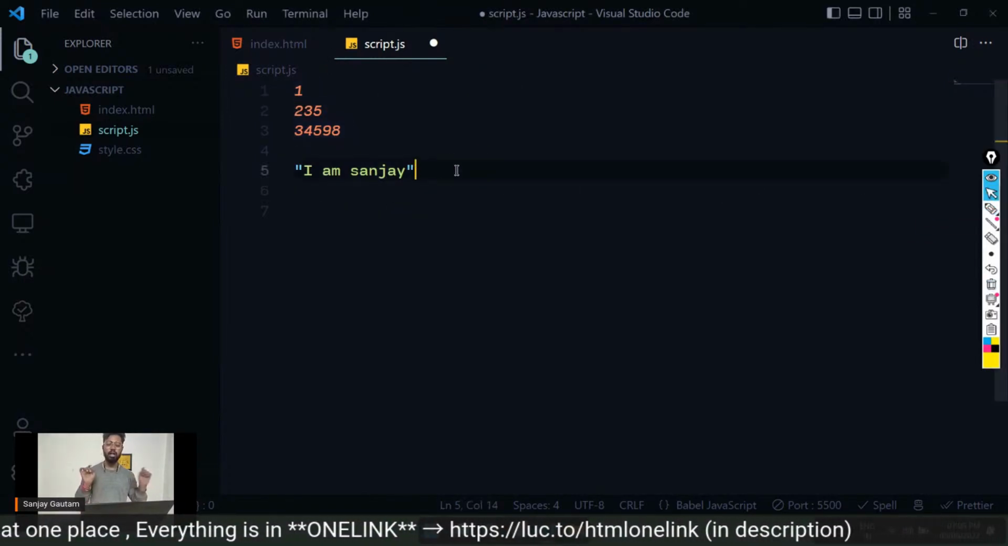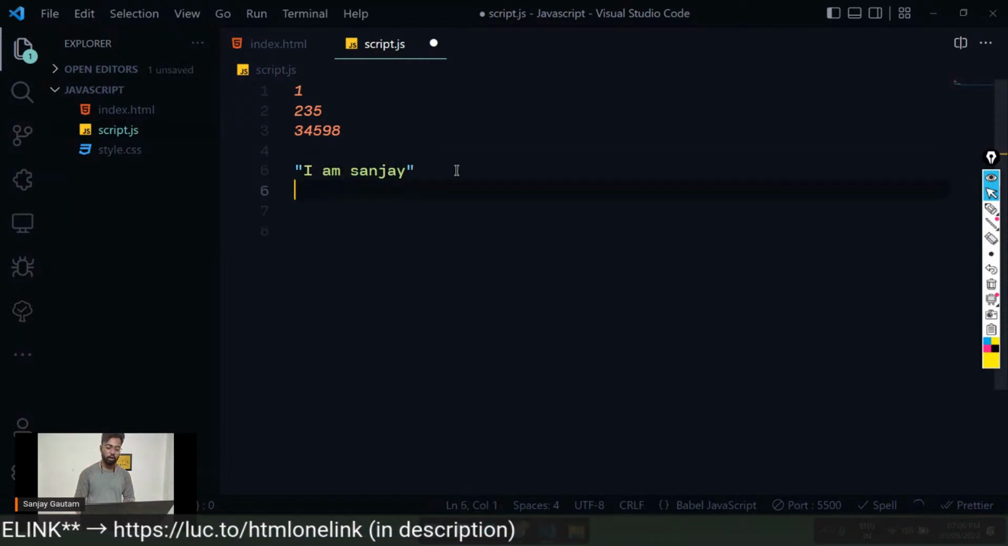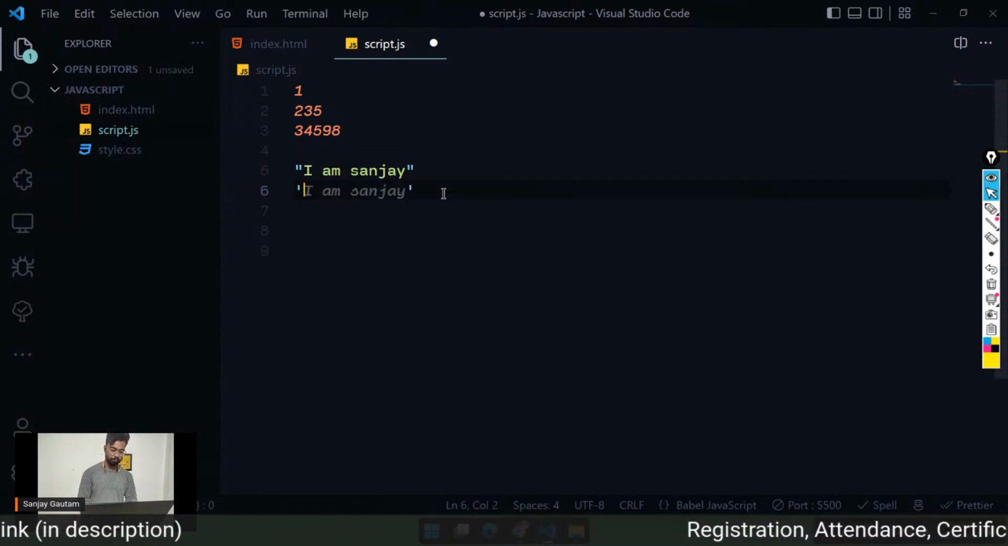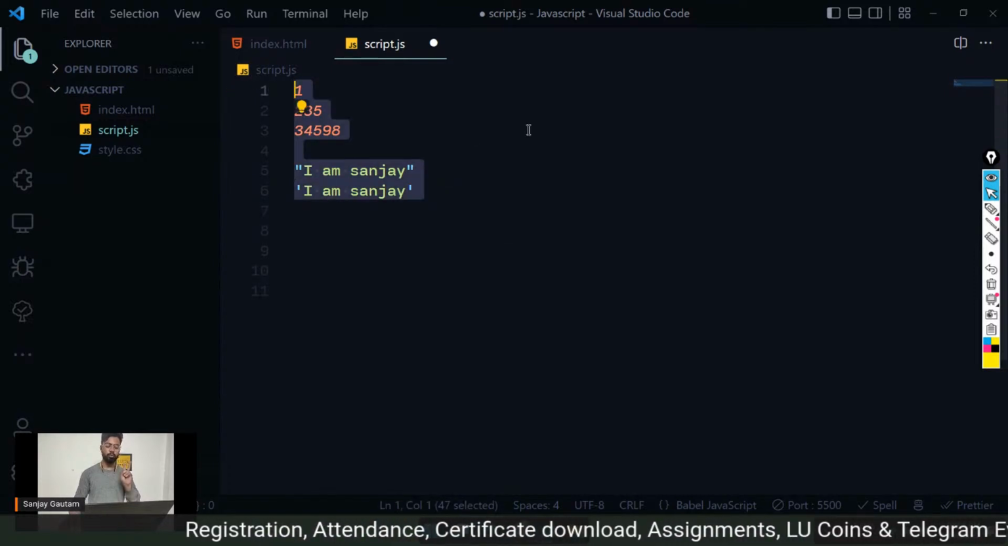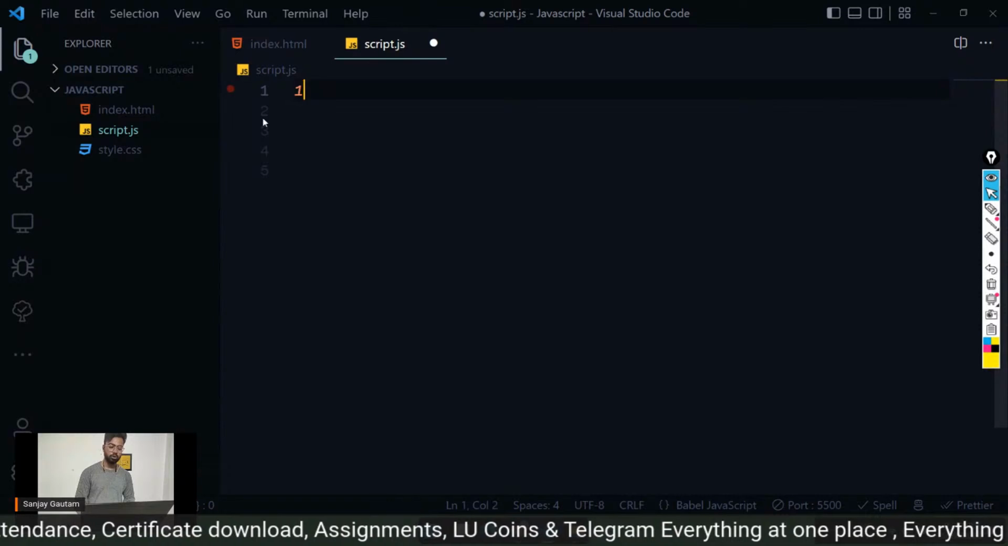And remember, whenever you make a value of string type, don't forget to put these quotes here, double quotes or single quotes. Either will work fine for you. So these are the two most basic types of values. Now we will learn how to store these values.